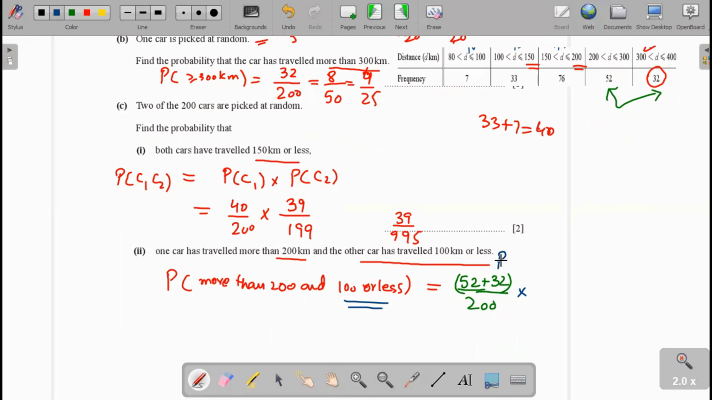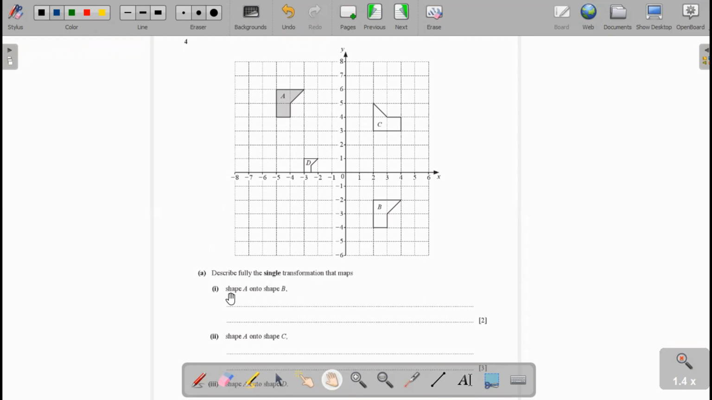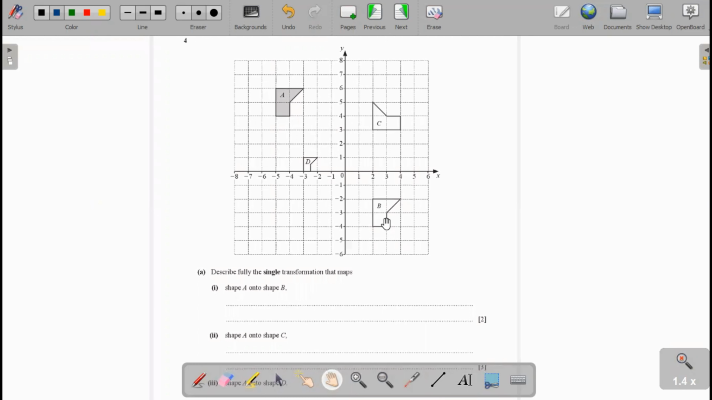In question 4, part A describes fully the single transformation that maps shape A onto B. Now here this is the shape A and this is the shape B. Now we see here the transformation of A onto B, the size of the image is same and the orientation is also same. It means the shape A is translated to shape B. Now we see how many units horizontally and vertically transferred.